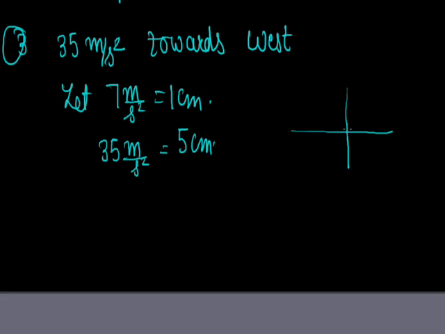How? Start from the horizon towards the west direction. Just draw a line of 5 centimeter. 1, 2, 3, 4, 5. So this line is a representation of 35 meter per second square towards west. Right, here west. Suppose this line starts from O and ends at A. So this is the representation of 35 meter per second square towards the west.